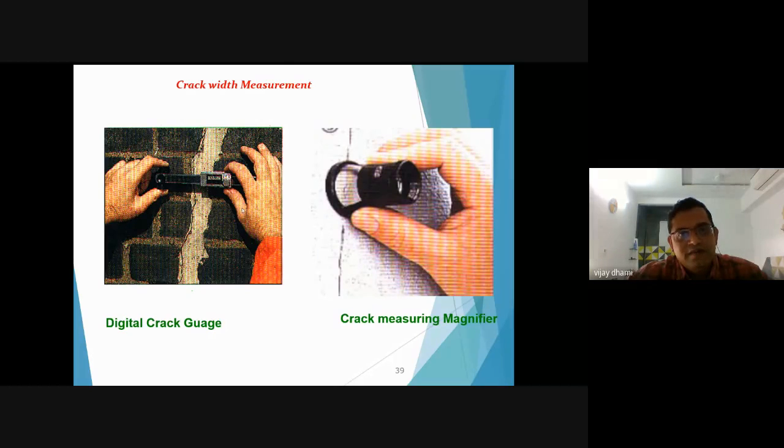These tools are the crack measuring tools. When you are investigating on the sites, you should know the width of the crack and the depth of the crack. So using this kind of tool, you can measure and keep a watch on the width of the crack. This is the digital crack gauge, and this is the crack measuring magnifier.